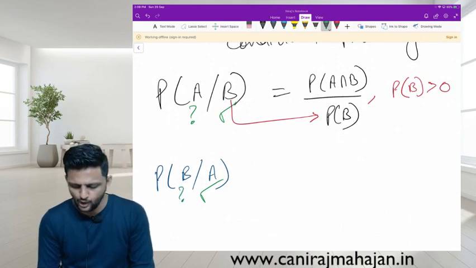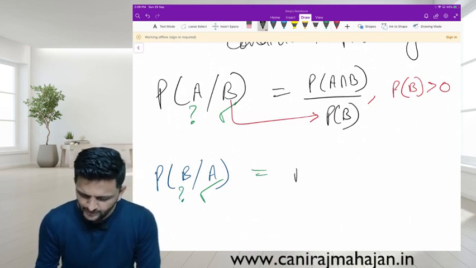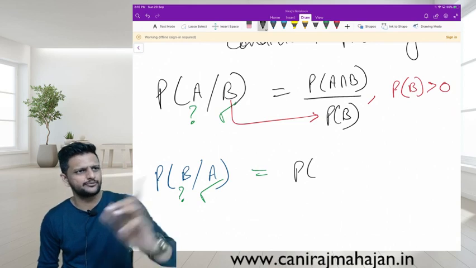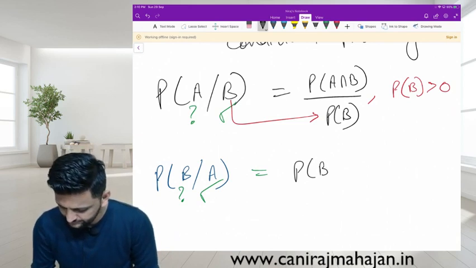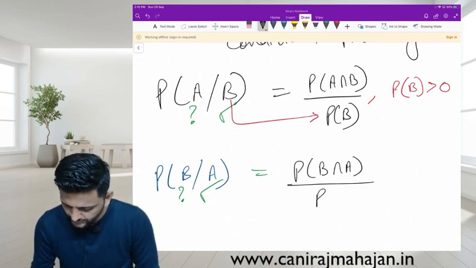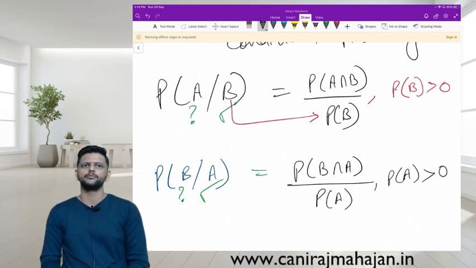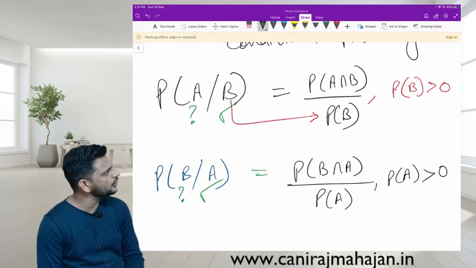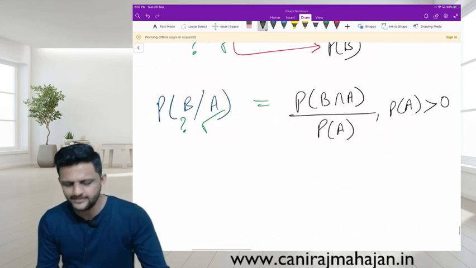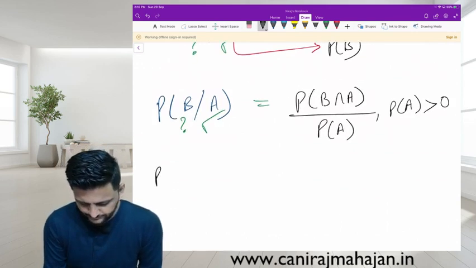B is how much? Formula is still the same. P of B intersection A or A intersection B is the same thing. But upon P of A, where P of A should not be an impossible event, it should be more than 0. Yes or no?